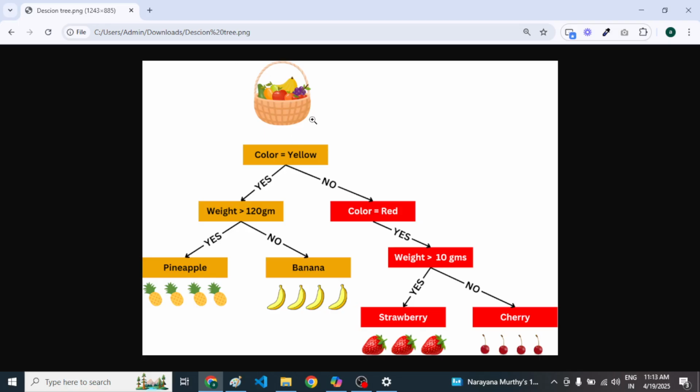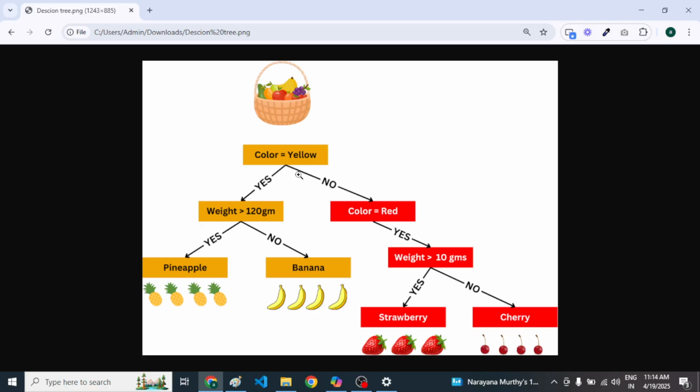Now in the decision tree we are going to get information gain. Information gain means these kinds of conditions. Right now I'm going to separate. First I have chosen the color yellow, and as per the color yellow it gets divided. On this side, if the weight is greater than 120 grams, they get separated again. Pineapples are greater than 120 grams, and on the other side bananas are separated as they are less than 120 grams.